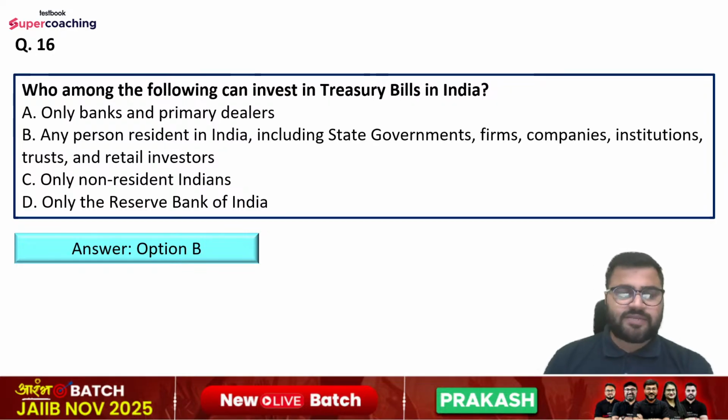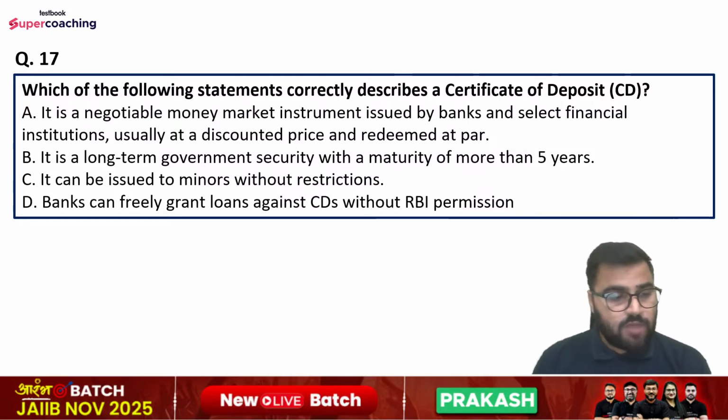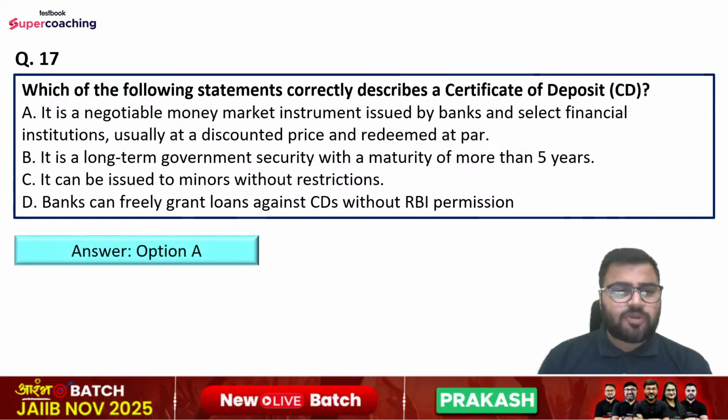trust and retail investors. Question number 17, which of the following statement correctly describes a certificate of deposit? Options are: it is a negotiable money market instrument issued by banks and select financial institutions, usually at a discounted price and redeemed at par. It is a long-term government security with a maturity of more than 5 years. It can be issued to minors without restrictions. Banks can freely grant loans against certificate of deposit without RBI permission. So right answer is option number A here.